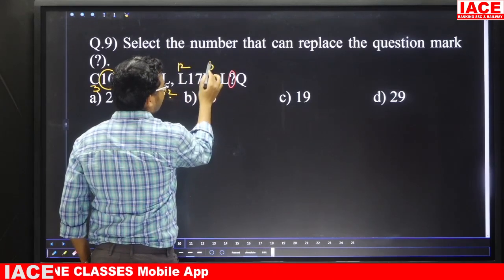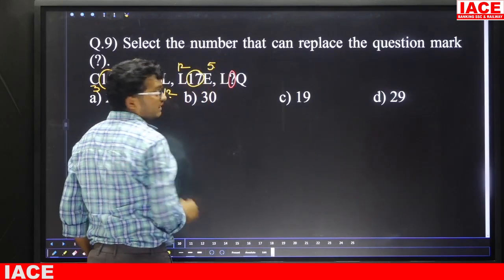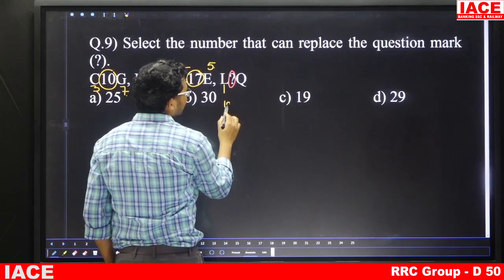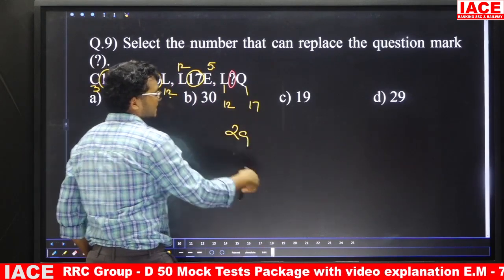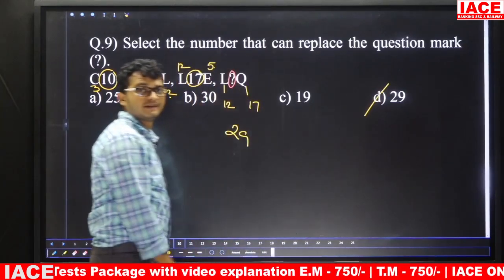L face value is 12, E face value is 5, 12 plus 5 is 17. In the same manner, L face value is 12, Q face value is 17, total is 29. That is the answer. So the answer is option D.